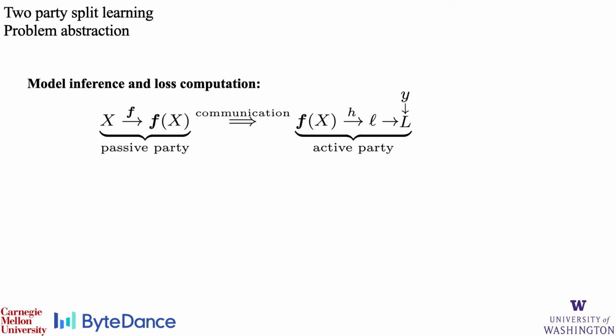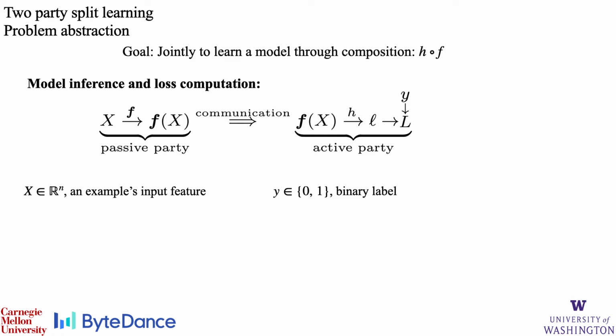To abstract the previous example, we consider the two-party split learning problem, where the passive party on the left and the active party on the right want to jointly learn a model for a binary classification problem. For every training example pair x, y, the input feature x is stored on the passive party side, while the binary label y is stored on the active party side. Here, the model is represented as a function composition h of f.